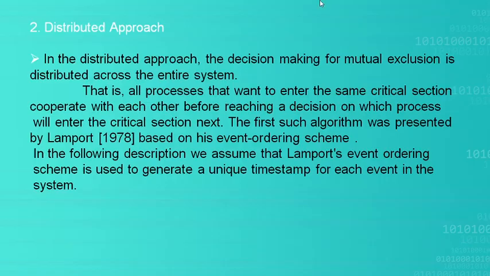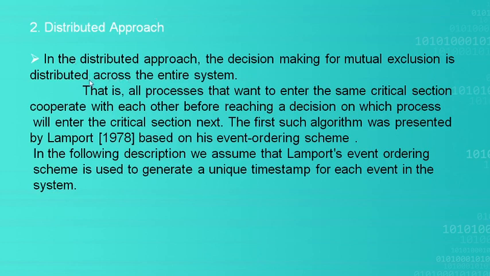So the second type of implementing mutual exclusion is via the distributed approach. In the distributed approach, the decision of which process should enter into the critical section will be taken by all the nodes in the distributed system.